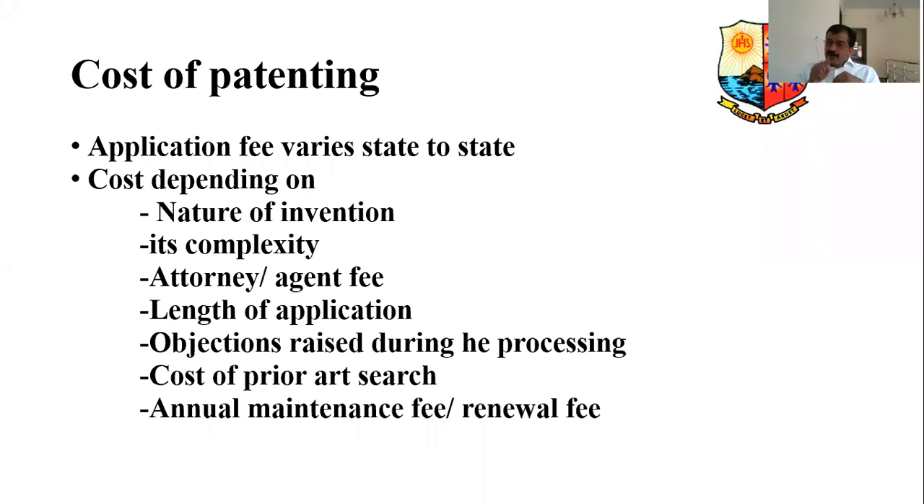Cost of prior art search, I told you, it's a complex process. Prior art search is a complex process. You have to pay huge fees for that. Moreover, every year you have to renew the patent. That is called renewal fees or maintenance fees. Suppose you do not do the renewal of the patent, you may lose the patent. Therefore, to keep the patent alive, you have to renew it every year by paying renewal fees or maintenance fees. These are the general costs involved in patenting.